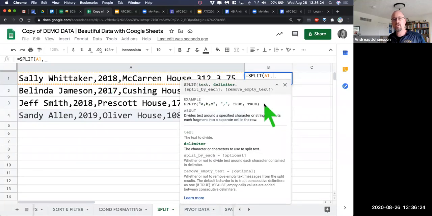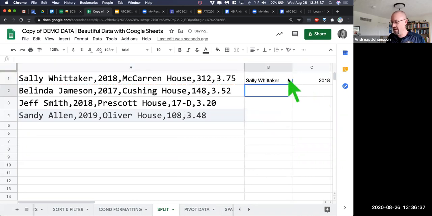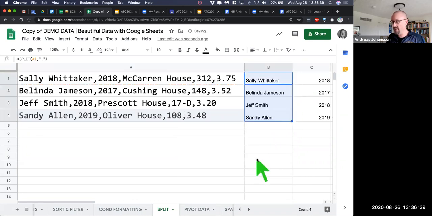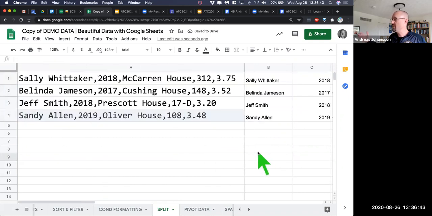So the delimiter is, tell me where to split it. And in this case, the delimiter is going to be a comma. So I put that in, and I put the end parentheses in, and it just takes it and it'll split it out. And then of course I can repeat that formula here. And so now I get all of my data split out into separate cells. And so instead of having to copy, paste, retype, things like that, the concatenate puts it all together, right?